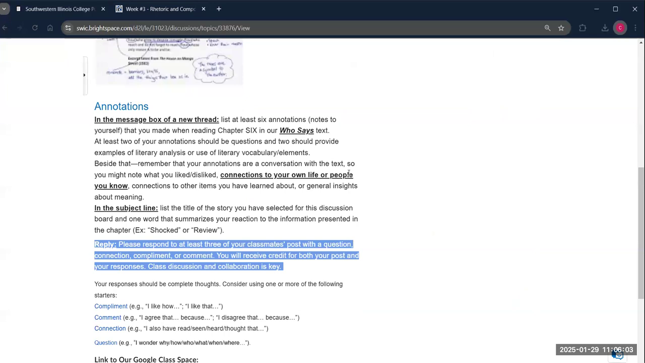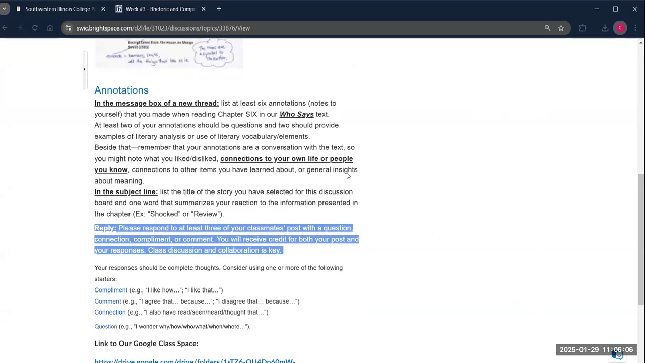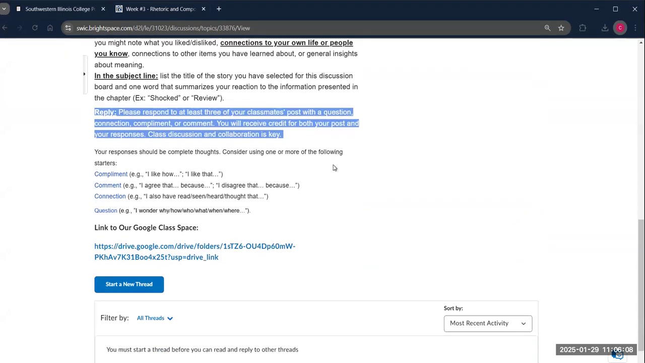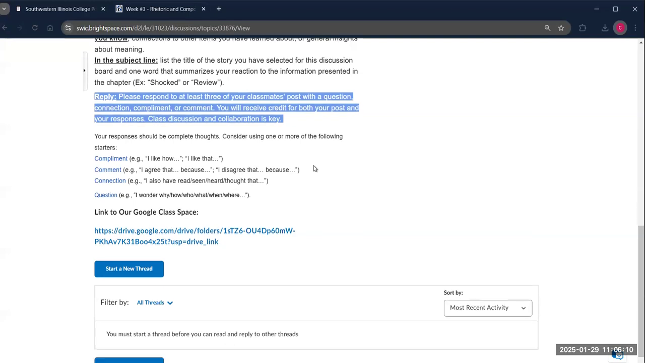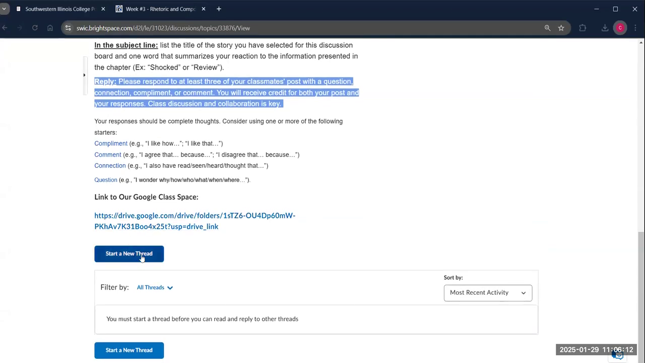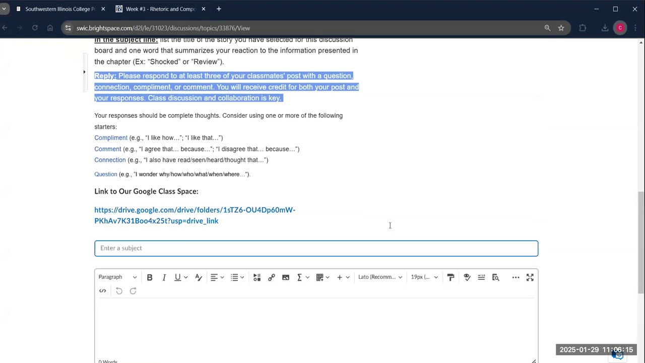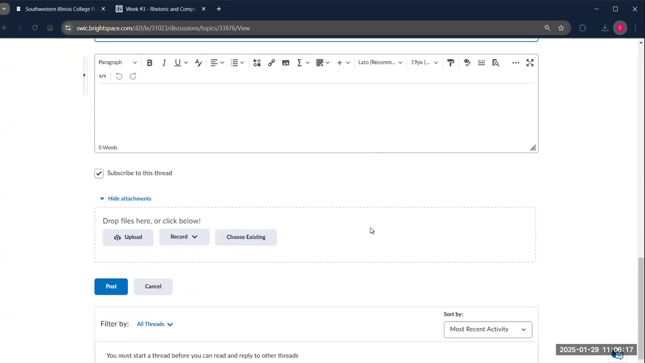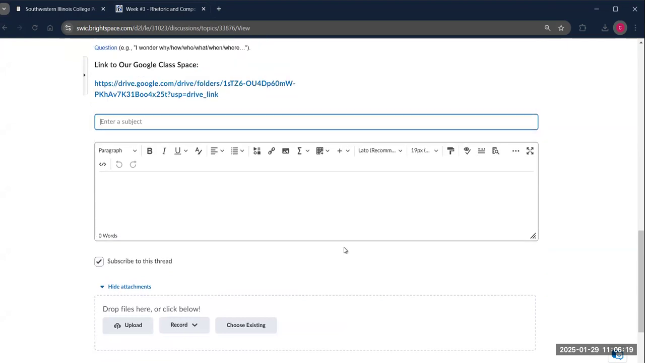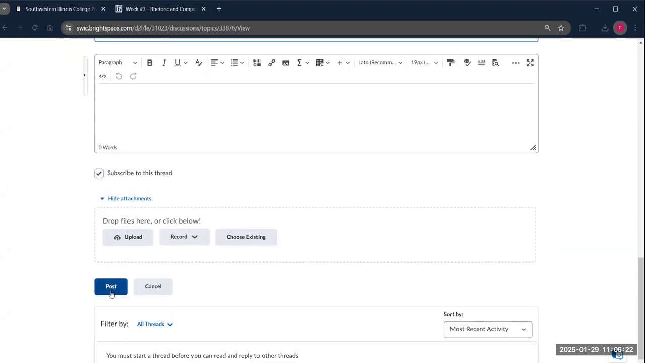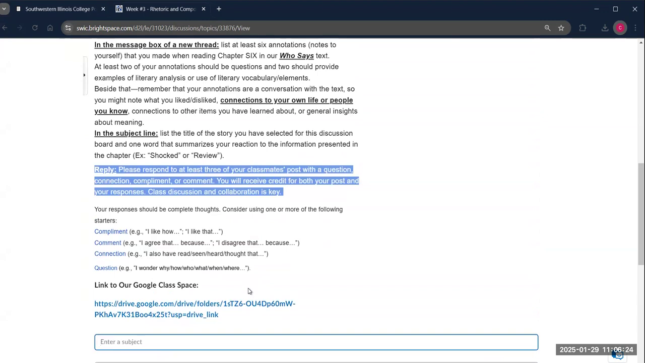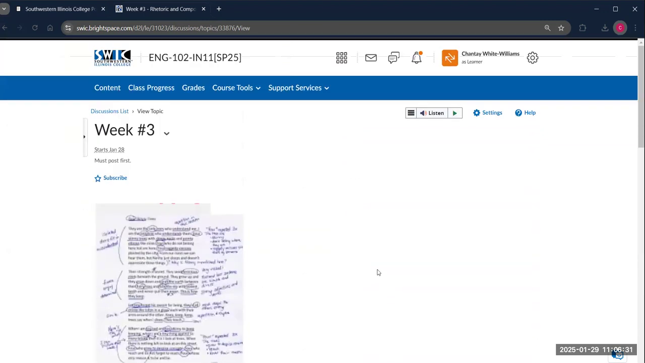All of the links in Brightspace are blue, so you know it will take you somewhere. When you scroll down, it tells you what you should put in the message box, what you should put in the subject line, how many people you should reply to, and how. And when you're ready to do that, all you have to do is hit the button that says start a new thread and do those things. When you have something in the subject line and something in the message box, you'll press post. You won't be able to see other people's until you post your own, and then you will be able to reply.